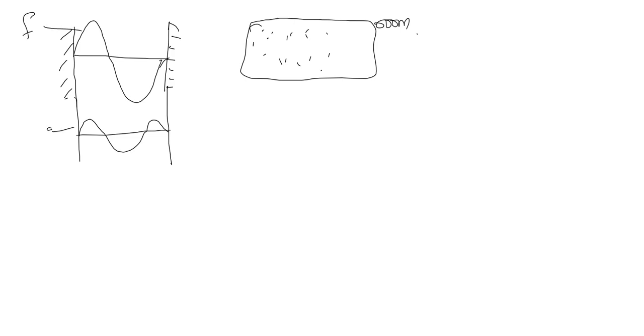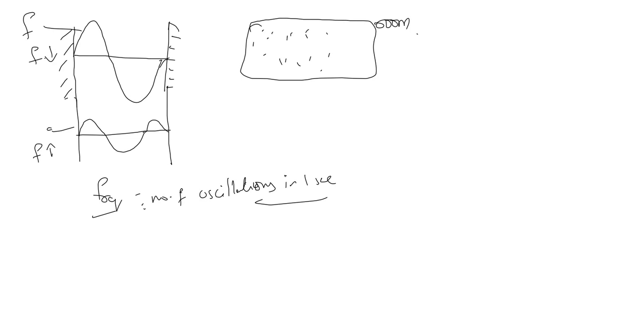What is meant by frequency? Frequency means the number of oscillations in one second. For example, let us take that in 1 second we got one wave, but in another case in 1 second we got around 1 and 1/4 waves, right? So frequency is more in this case compared with this. Understood? So frequency is inversely proportional to the time period. More time, less frequency; less time, more frequency.